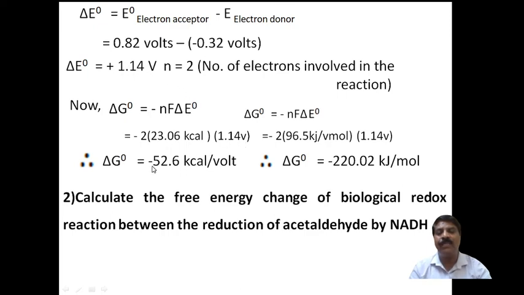After calculating we will get minus 52.6 kilocalorie, the change in free energy. Whereas here minus 2 as it is, and the F value I can put in kilojoule per volt per mole, that is 96.5, and this 1.14 volt, which converts to minus 220.02 kilojoule per mole.